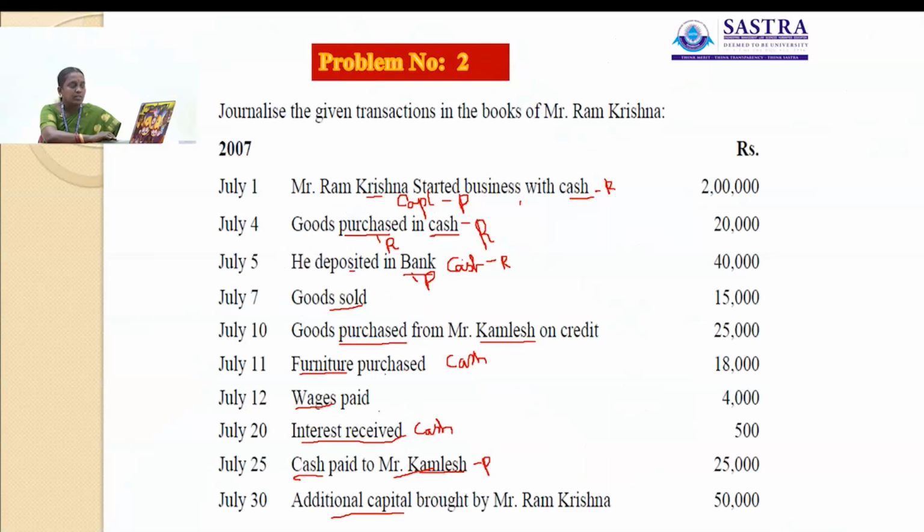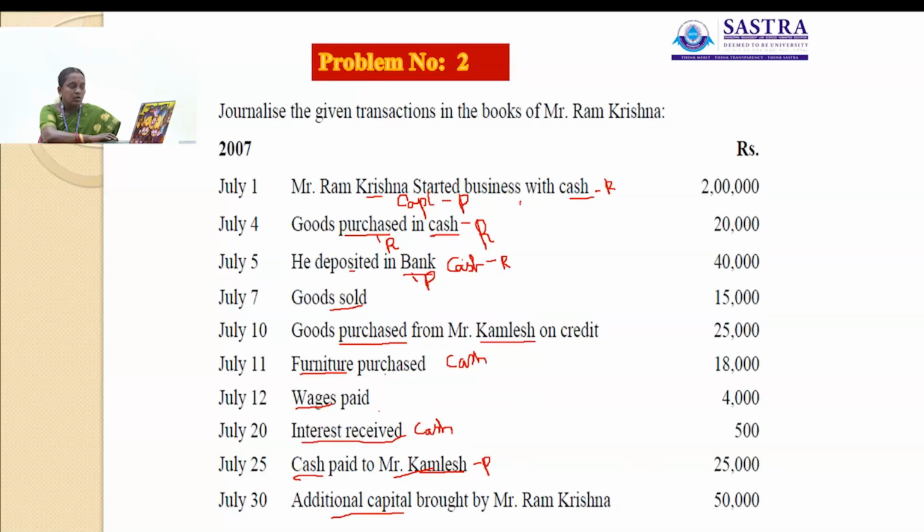The next problem is: journalize the following transactions in the books of Ram Krishna. July 1st, 2007, Mr. Ram Krishna started business with cash rupees 2 lakh. July 4th, goods purchased in cash rupees 20,000. 5th, he deposited in bank rupees 40,000.